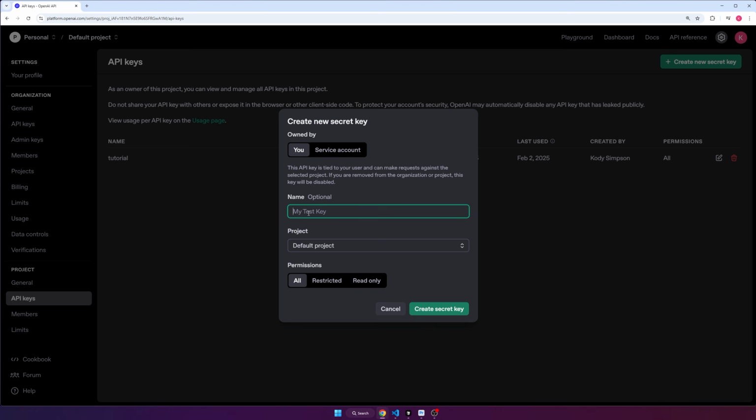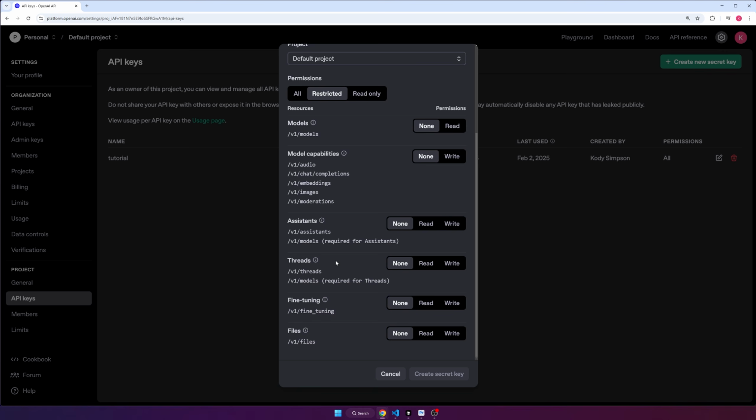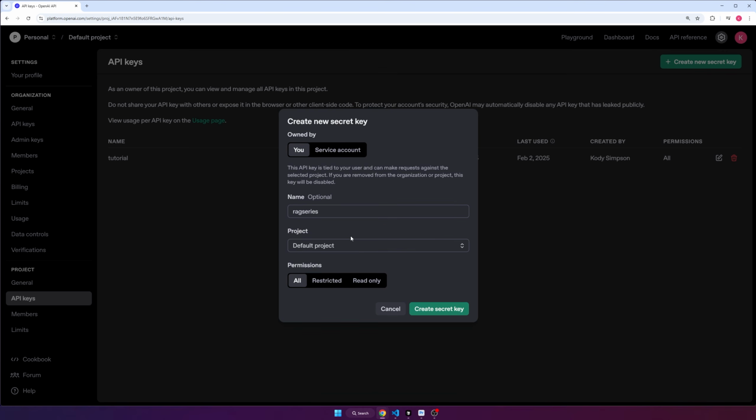If you want to, you can give the key a name. So if you have different keys for different projects or different machines, you'll know which one is which in case you need to delete one. So we could say rag test, or how about rag series for the series. In terms of permissions, if you want to, you could restrict it to do only certain things because maybe you give this key to someone else and you don't want them to be able to spend money on certain things maybe or use different things. So this is just a way to restrict access if you want to, but I'm gonna leave it on all and then click create secret key.